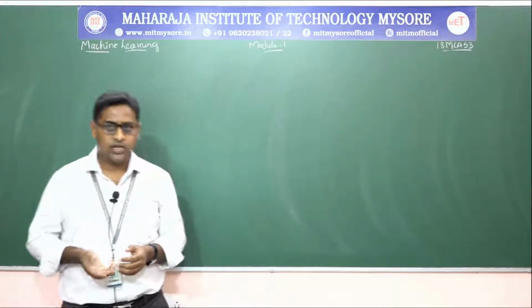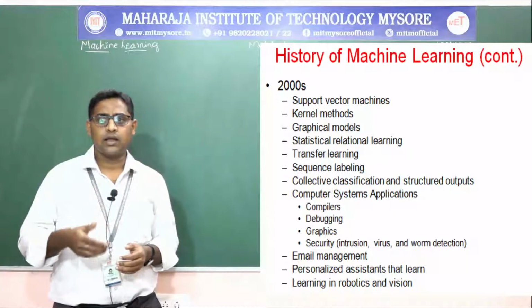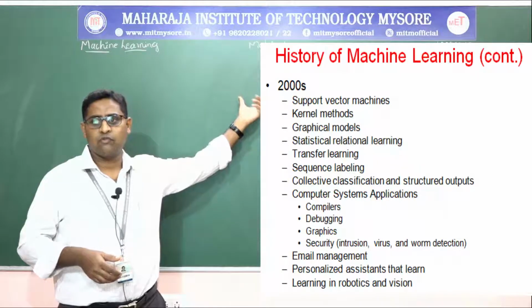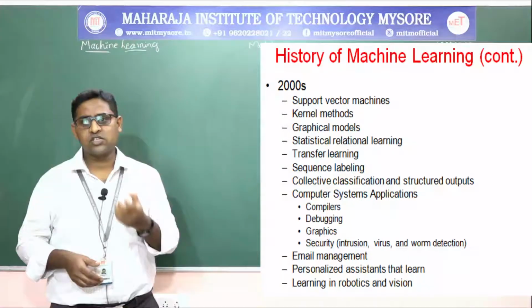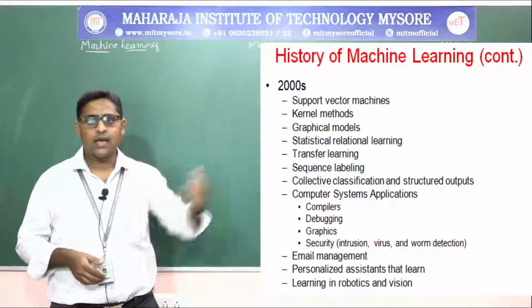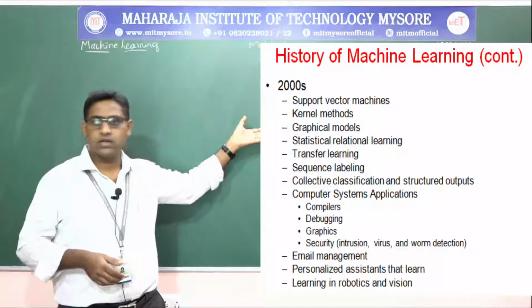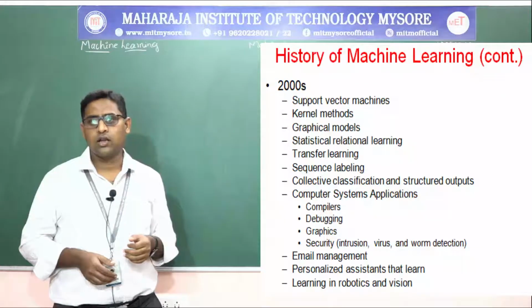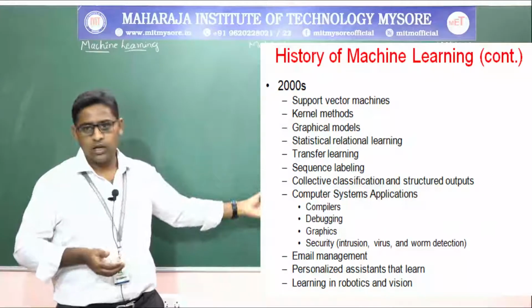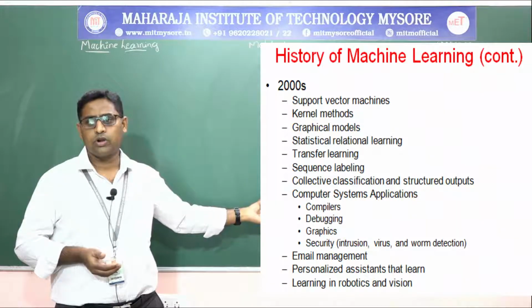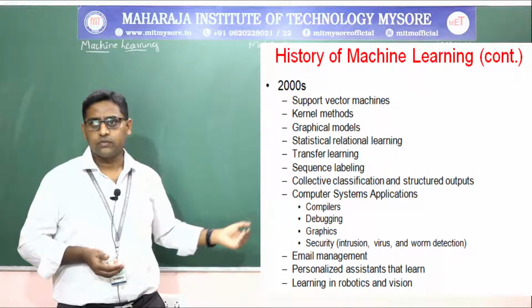When it came to 2000, people started learning about support vector machines, or SVMs, kernel methods, graphical methods, statistical relational learning and so on, up to the latest learning in robotics and vision.